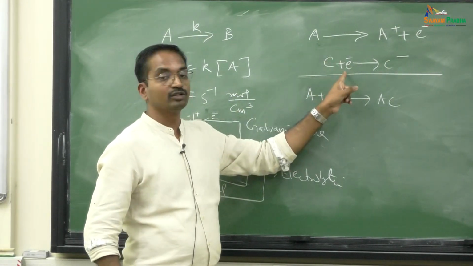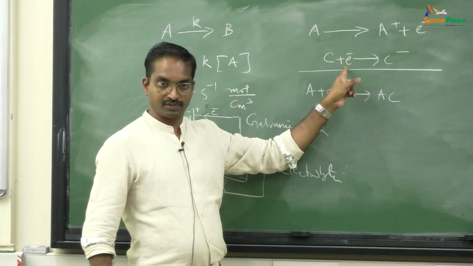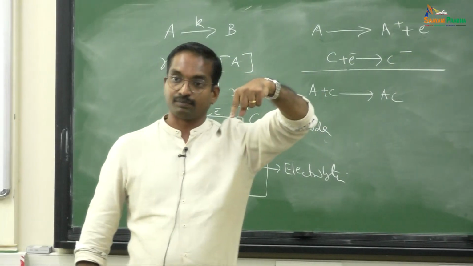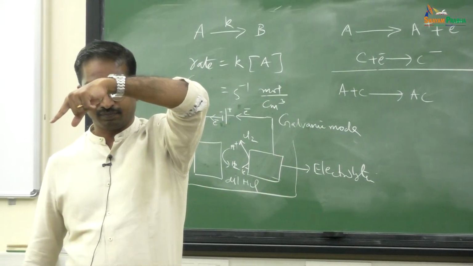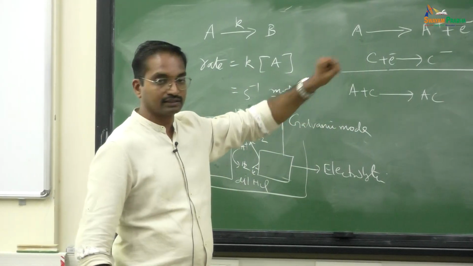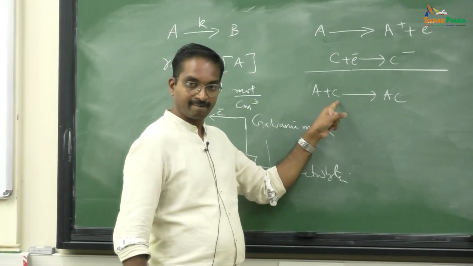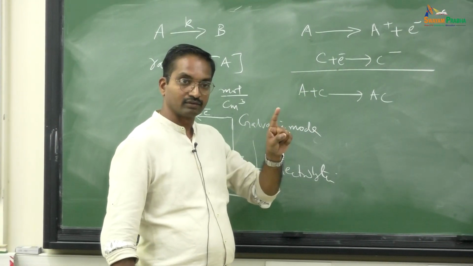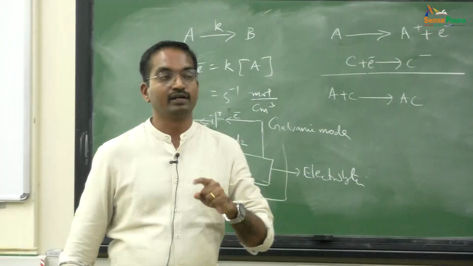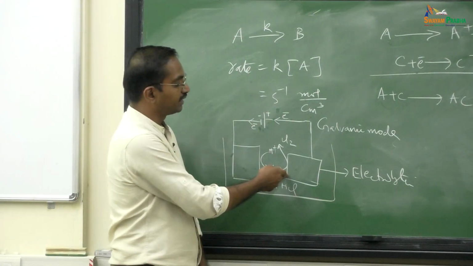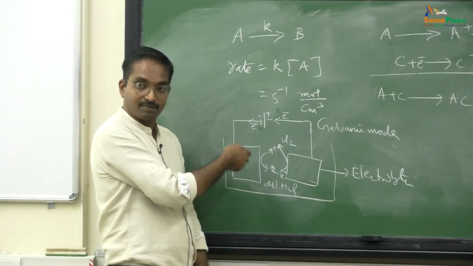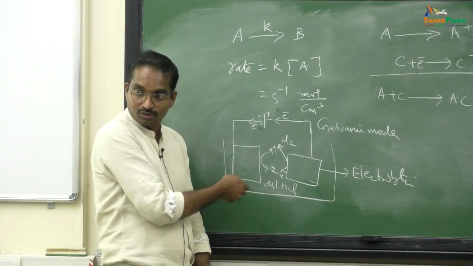Here I have decoupled it into two half cell reactions. So here you can see electron. Whenever you see electron, then only it is an electrochemical reaction, because that electron will travel through the external circuit. If the electron does not travel through the external circuit, for example, if I mix A and C, the electron need not travel through the external circuit. Electron will go from A to C directly. That is a chemical reaction. If you let the electron, say A oxidizes here to A plus, and the electron goes like this, comes this side, then C takes that electron, becomes C minus. Then you produce AC in the solution.